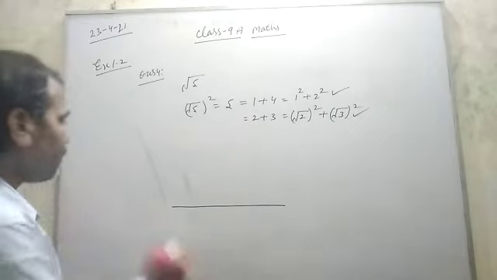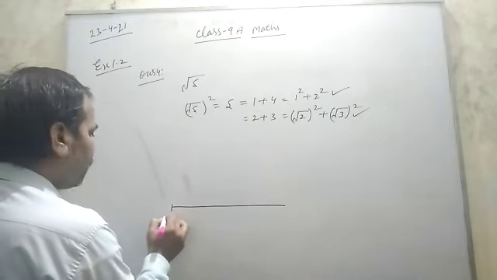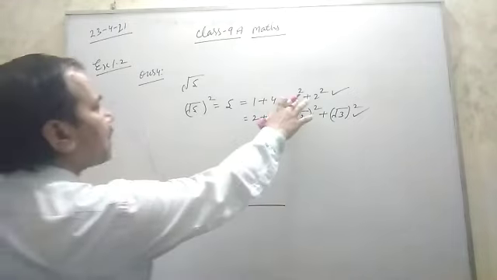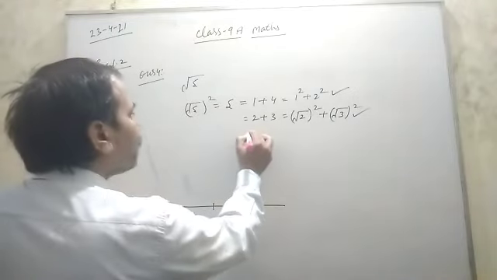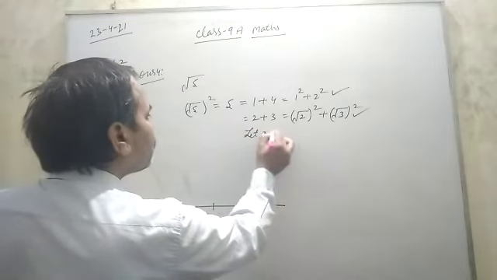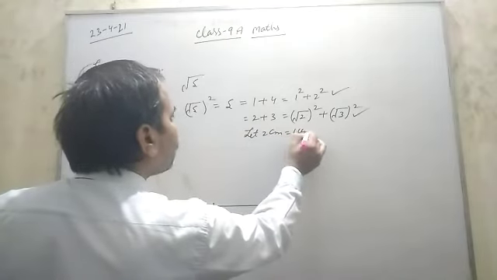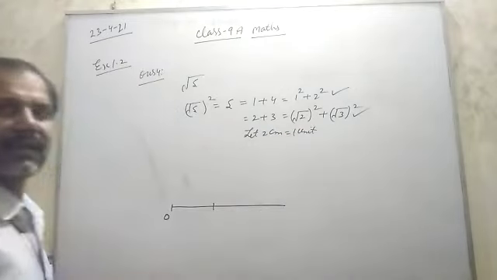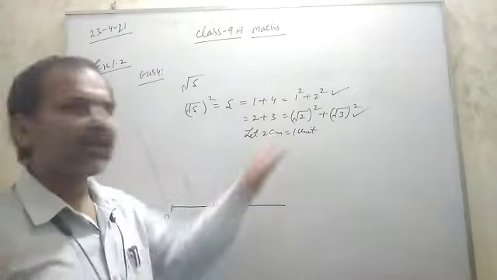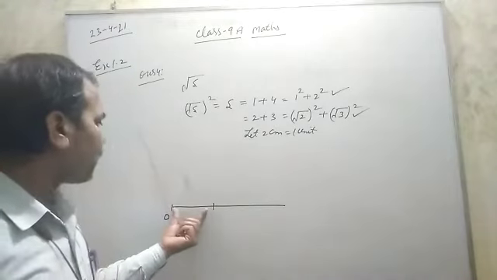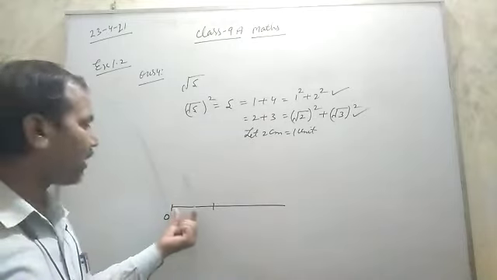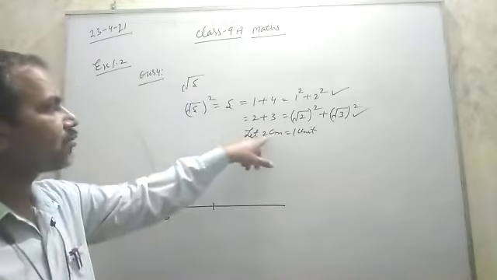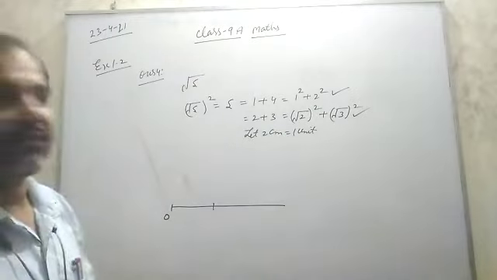So suppose this is the origin. On the x axis you draw 1 unit, and suppose 2 centimeter is equal to 1 unit. It is not necessary; you can also take 1 centimeter, but then it is very tough to construct, very small. Due to that, take 2 centimeter equal to 1 unit.